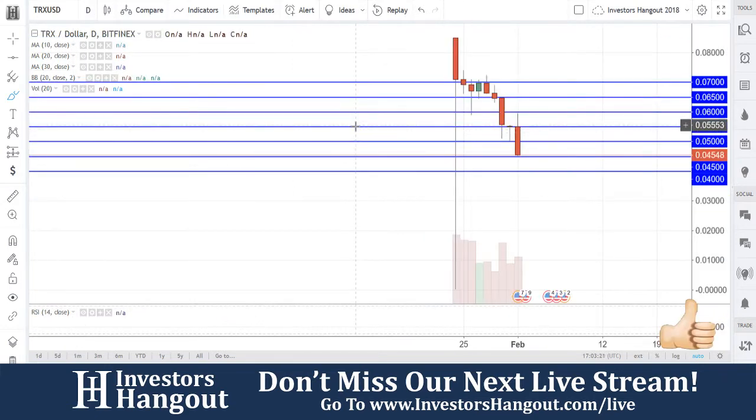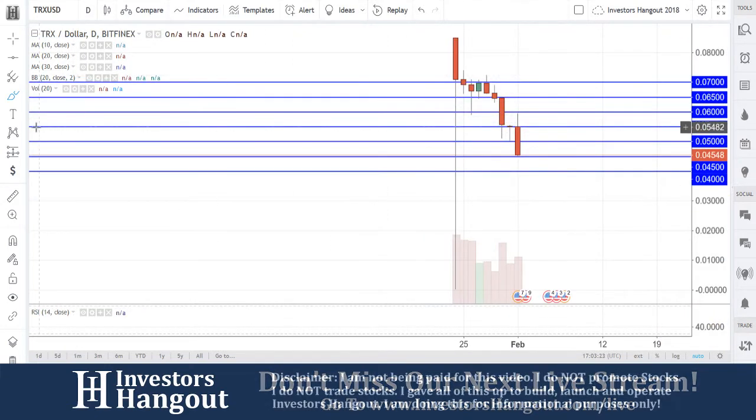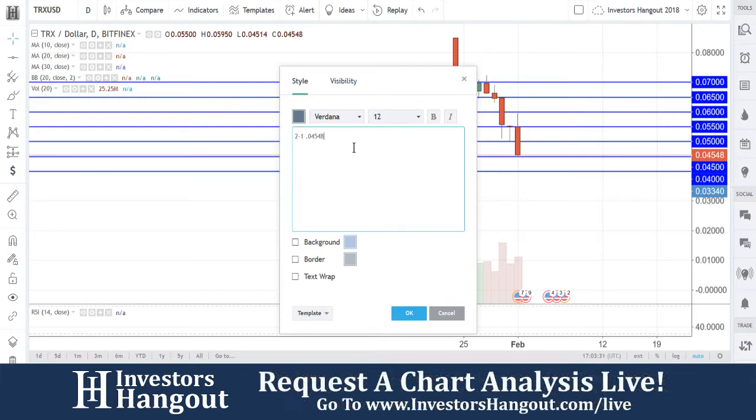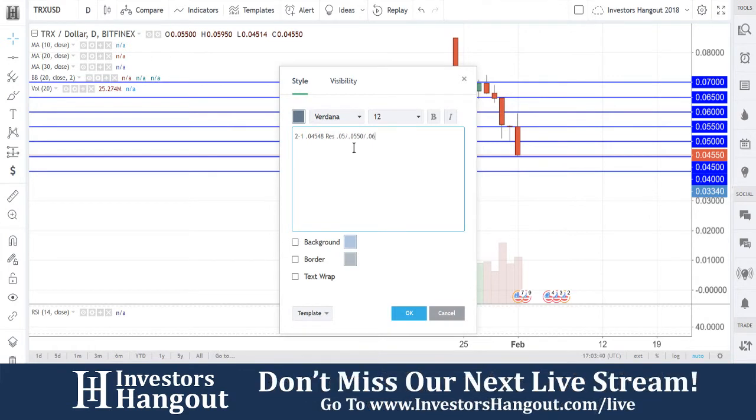Now, if we snap back over here to the daily, this is where I'm going to put in my analysis, as I always do with all the charts that I do cover. 2-1 is for today's current date. 0.4548 is where you guys are currently at. Resistance levels right now, 0.5, 0.550, and 0.6 at the top.